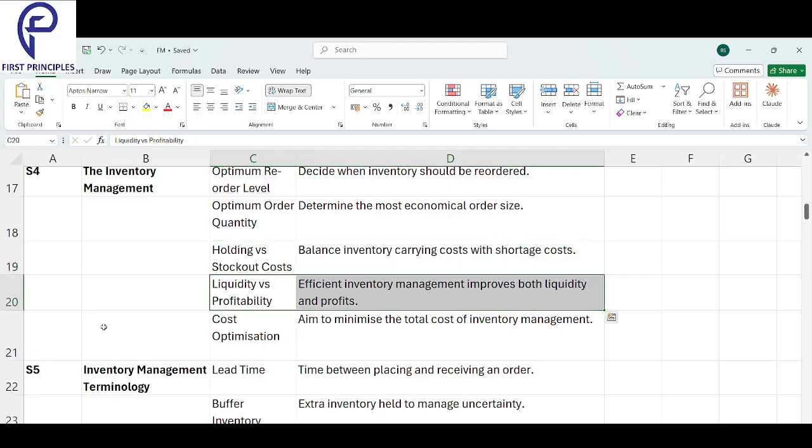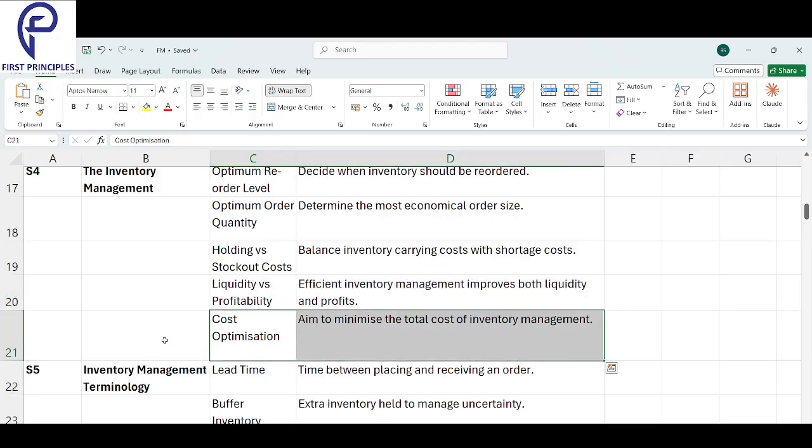Next, liquidity versus profitability. Efficient inventory management improves both liquidity and profits. If you manage your inventory well, your liquidity will improve and your profitability will also improve.